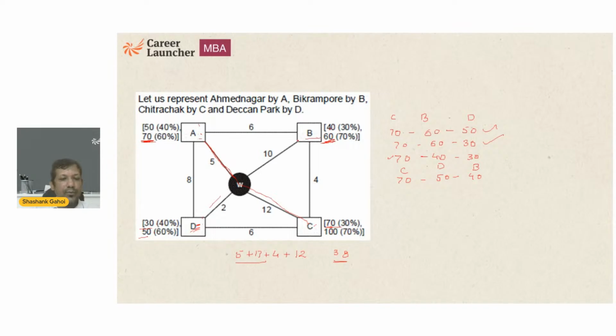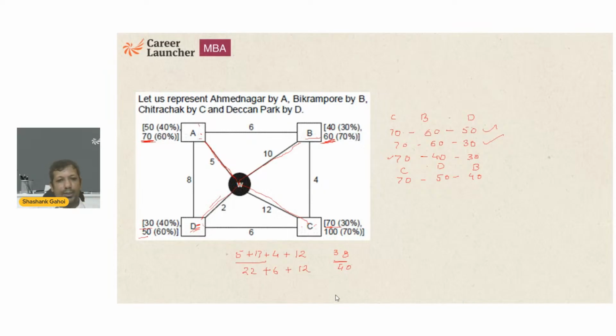Sorry, this is 5. 5 plus 17, 22. 22 plus 6 is going to be 38. Then this is going to be 12. Now this route comes out to be 40 kilometers.